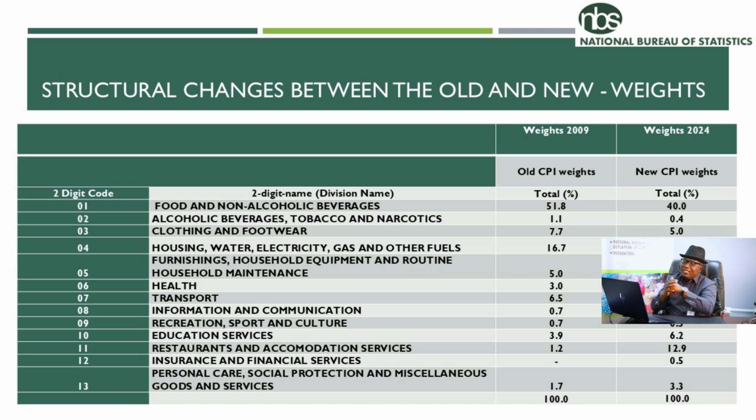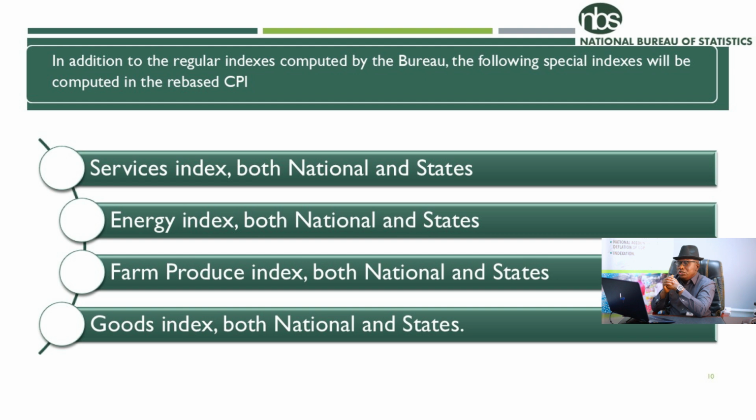Then another thing I want to draw attention to is that apart from our normal sub-indices like food, core, urban, rural, the Bureau has introduced 4 new special indices based on demand and also based on necessity. One of them is the services index, which will be computed nationally and state-wise. Why this? If you look at our GDP, services contribute a significant portion to the growth of the economy. So we need to know the rates at which prices in this sector move.